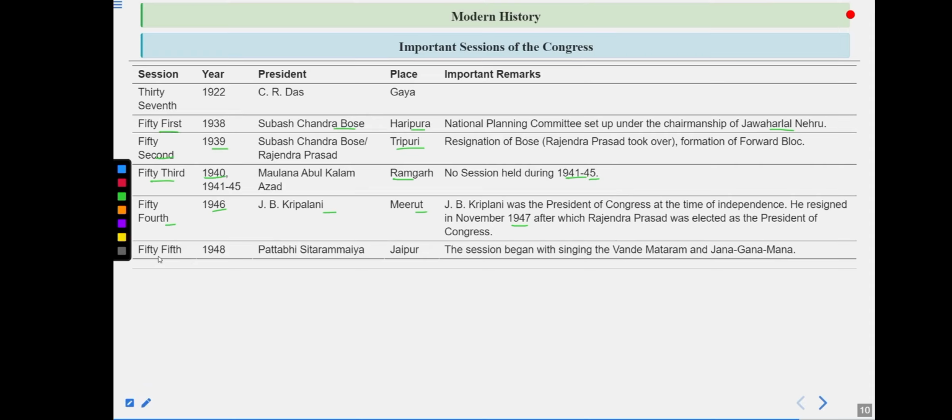Do remember that. Then comes the 55th session of 1948. Pattabhi Sitaramayya became the president, and this session was held in Jaipur. The session began with the singing of Vande Mataram and Jana Gana Mana. Do remember that at the time of independence, the president was J.B. Kripalani. J.B. Kripalani was the same person whose wife, Sucheta Kripalani, later became the first woman chief minister of UP. And these are the famous sessions of the Indian National Congress. I hope this is really clear, and that all the things I told you have been noted down by all of you.